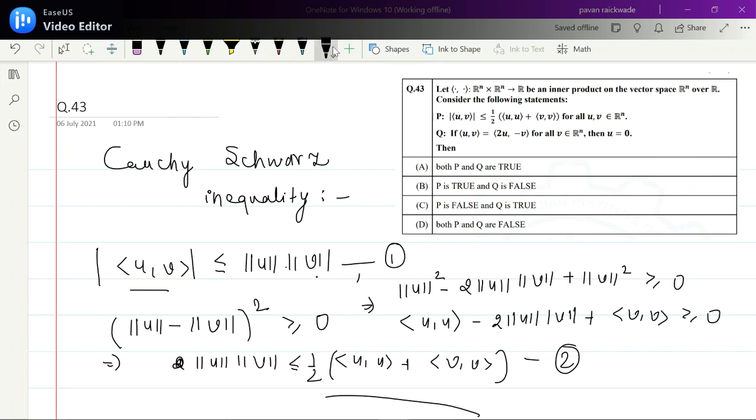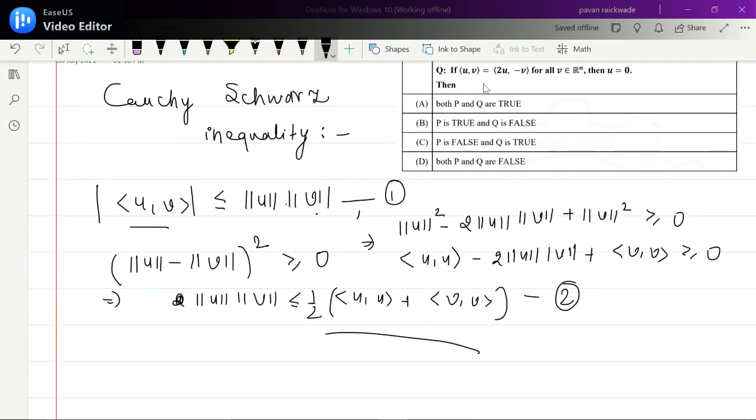Now let's check statement Q. Statement Q says: if the inner product of u,v equals the inner product of 2u minus v, v for all v belongs to Rn, then u is 0. Okay, let's check.